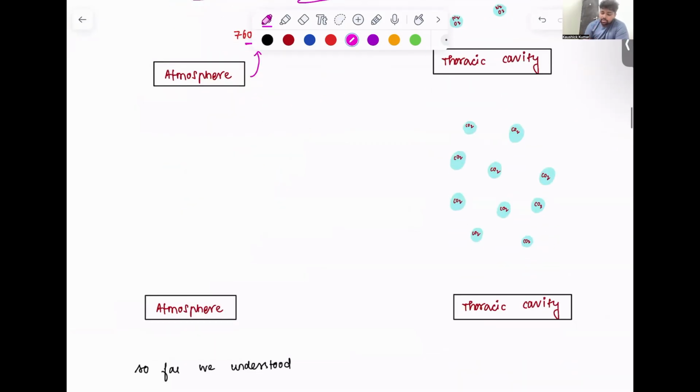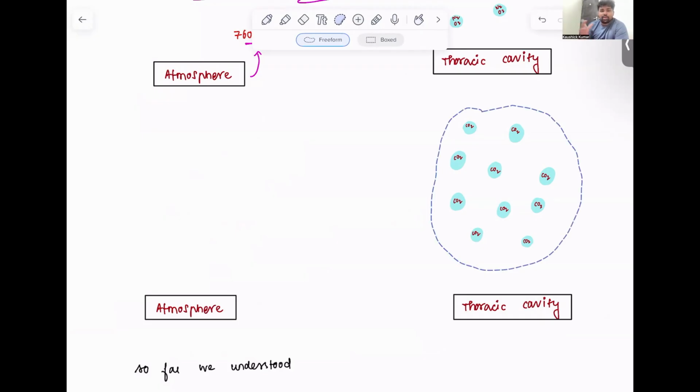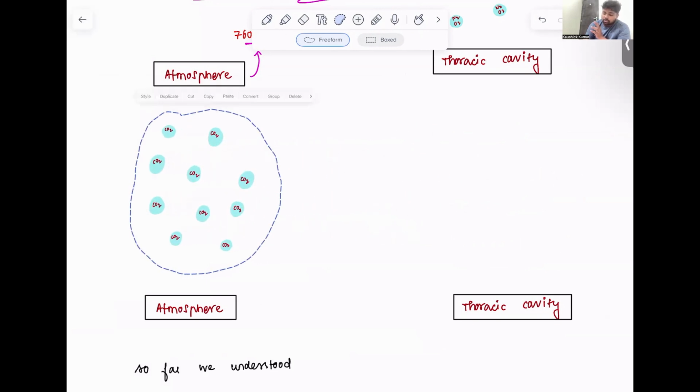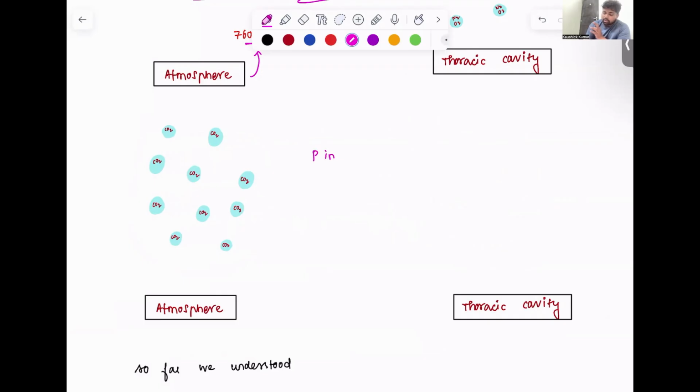Similarly, during expiration, the pressure in the thoracic cavity has to be high for the gases to travel from the respiratory system and eventually enter the atmosphere. The pressure in the thoracic cavity has to be higher than the pressure in the atmosphere. This is happening during expiration.